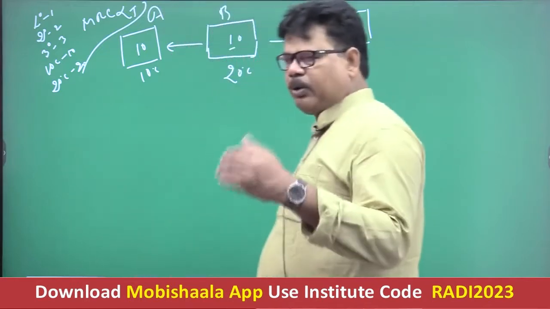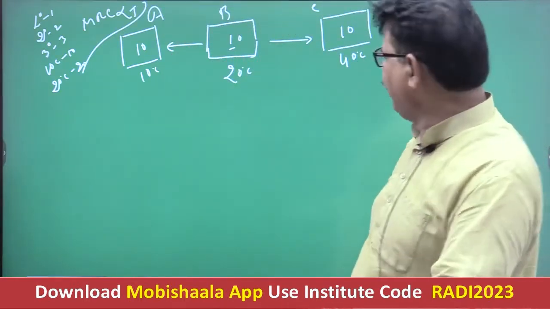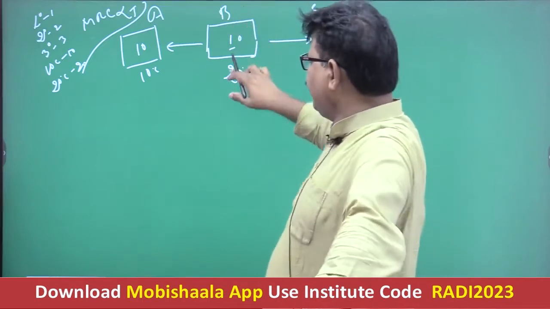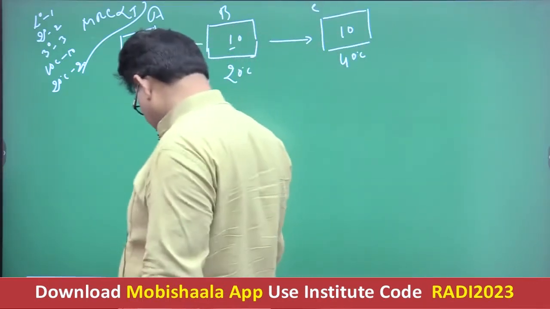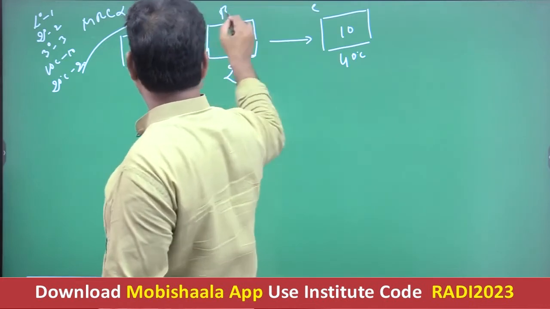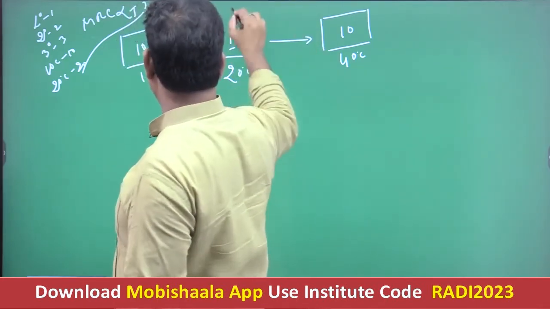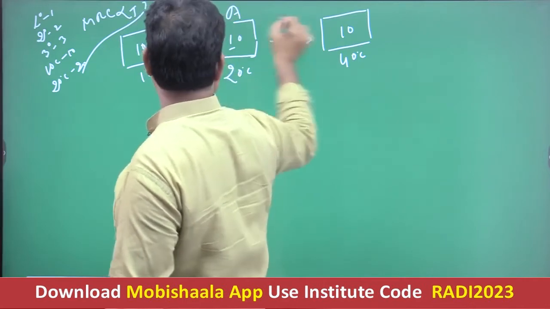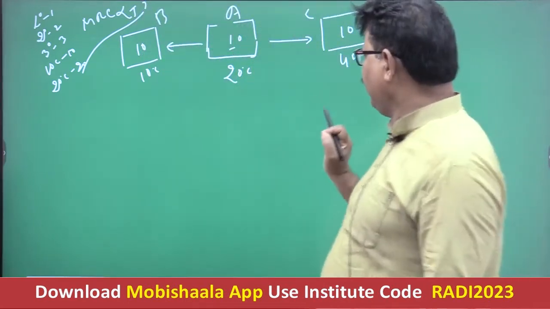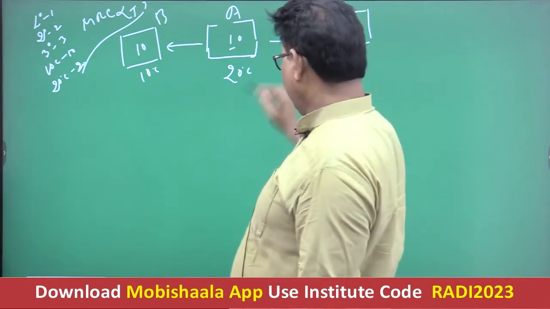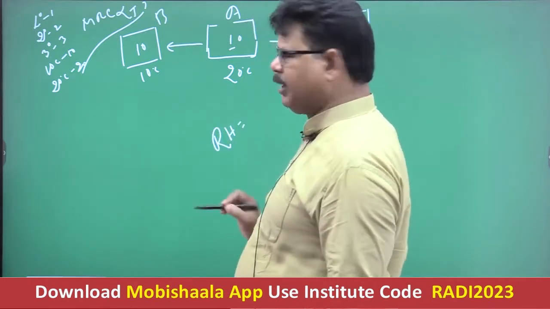Actually now I am calculating the relative humidity of the three. It will be better to identify them, so you see, this is A, this is B and this is C. I am calculating the relative humidity of A. So relative humidity is equal to the actual amount of water present in the air.